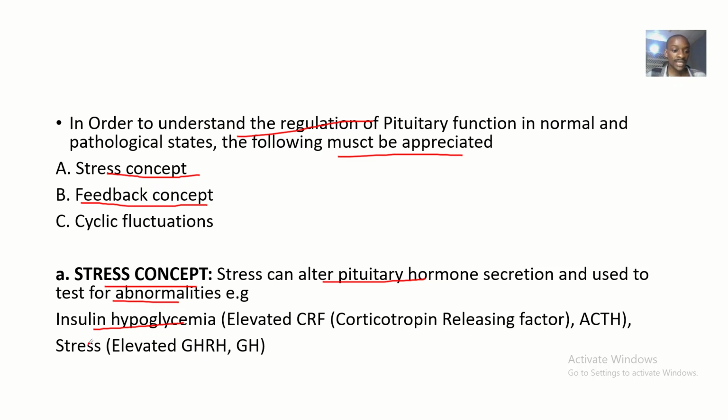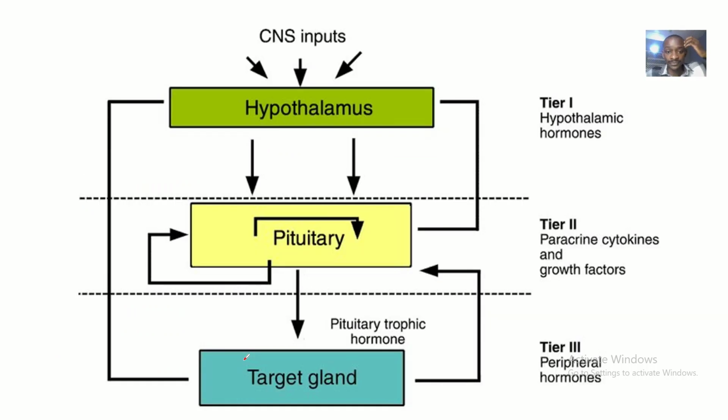Then in stress generally, there will be elevated growth hormone releasing hormone, and that will lead to an increase in growth hormone. So this is the stress concept for regulation of pituitary hormone.